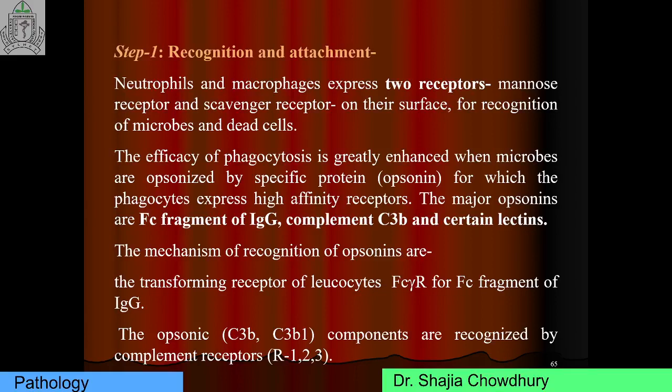Very, very important. So the major opsonins are the Fc fragment of IgG with receptor Fc gamma R, and complement C3b with complement receptor 1, 2, 3.